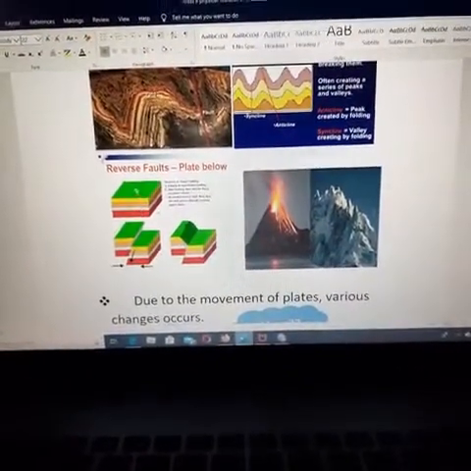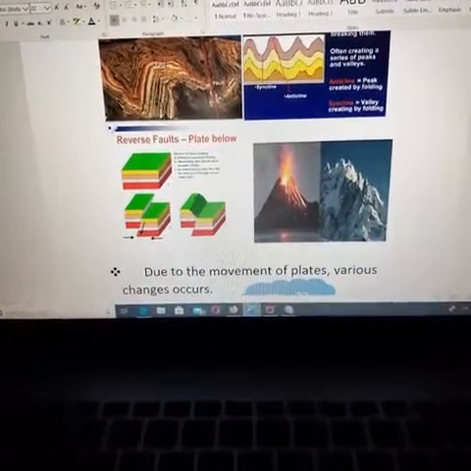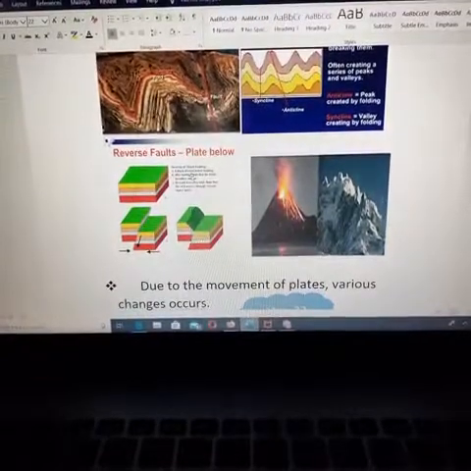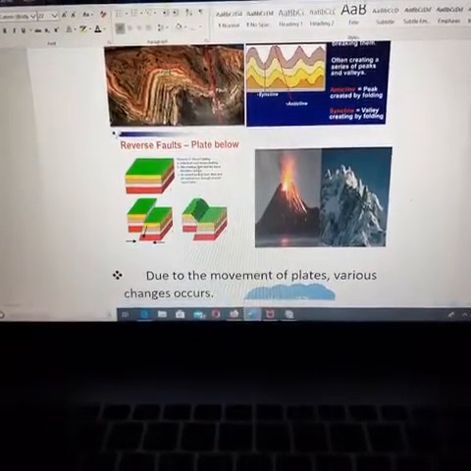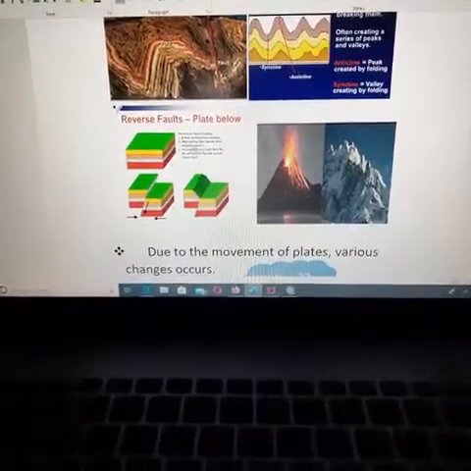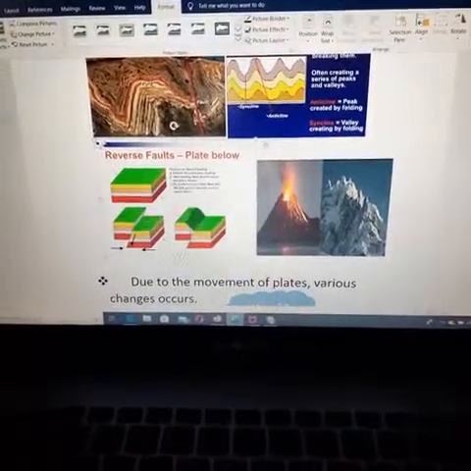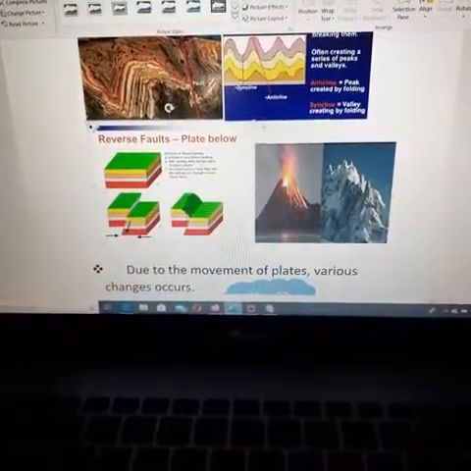Sometimes the crust may cut and move here and there, it may join, or it may move up and down. So these will be the reverse faults, we can say. The first diagram is a block of crust before faulting.